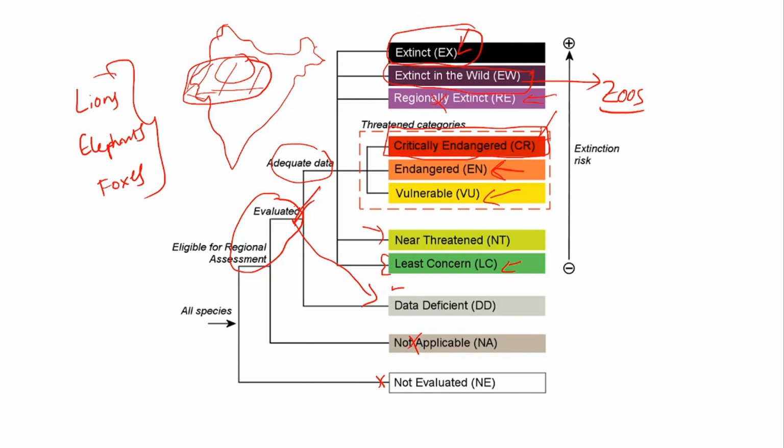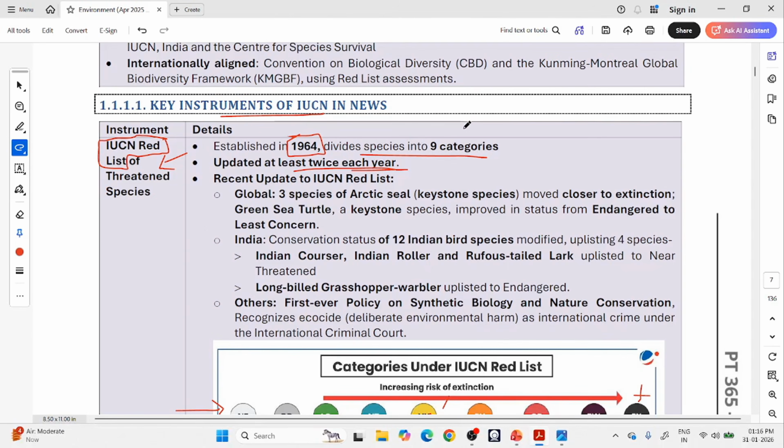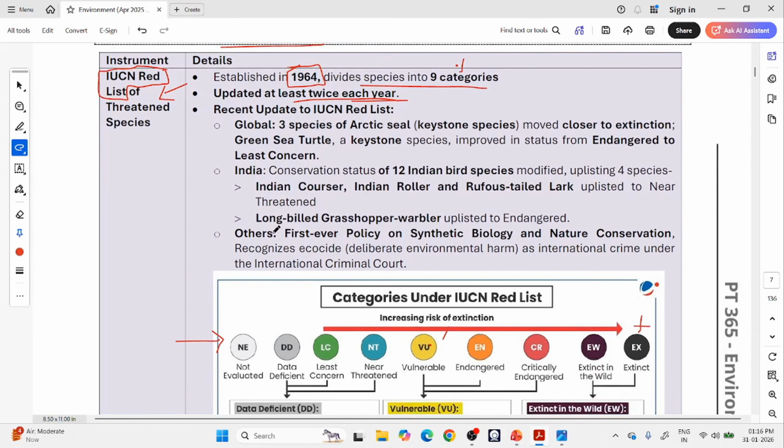So based on the level of risk they are facing, we are categorizing extinction from bottom to top, and IUCN is doing this. It is categorizing all species into 9 different ways. So this is the IUCN Red List of species. Now there are some updates, which is why it is in news. Some updates are being made to this Red List. That is why it is in news.